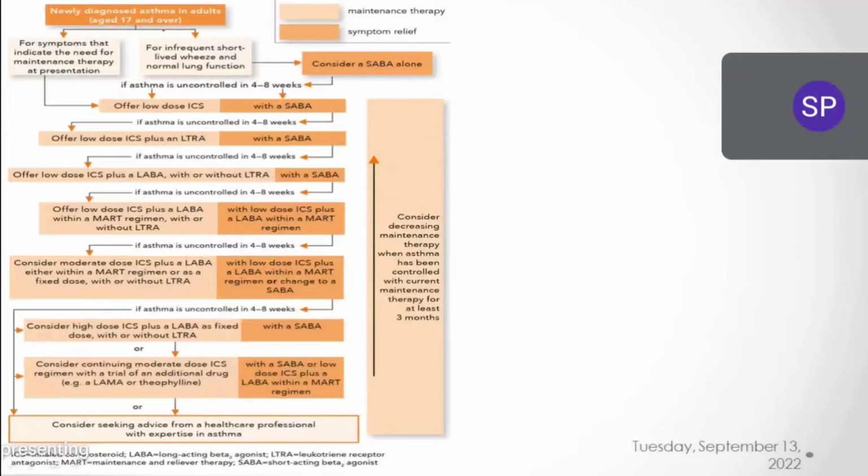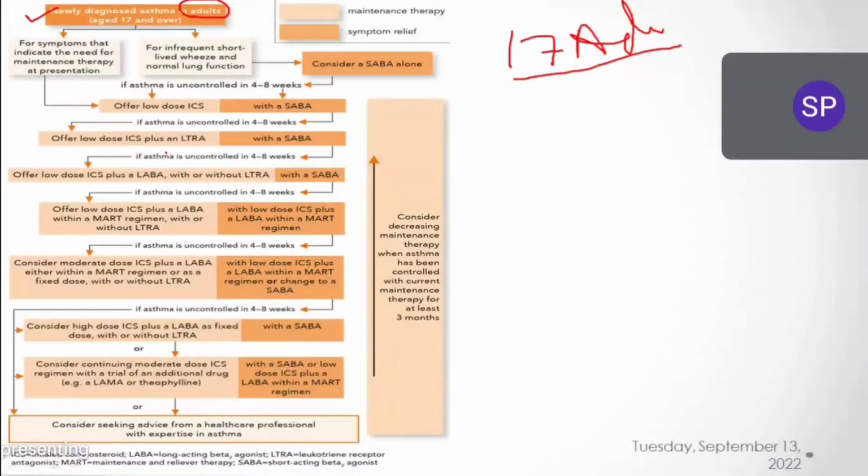Now you see, a newly patient is diagnosed with asthma, right? And we are considering the adult patients. Patient is above 17 years. Above 17 they are considered adults. अब adult patients में we are treating actually. We are treating the adult patient. We are checking the NICE guidelines for adult patients who are above 17 years.